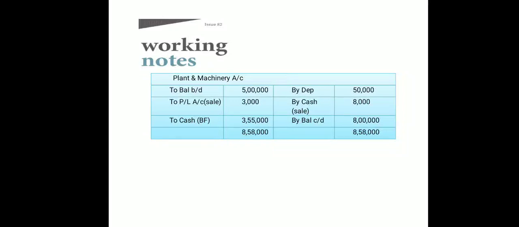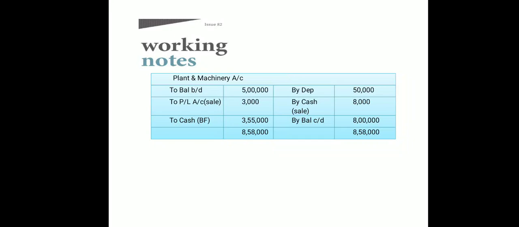But related to plant and machinery, we had a little bit of extra additional information, so it's always better to open the ledger account. It is an asset, so definitely the opening balance goes on the debit side, that is 5 lakh. And we had in the additional information that depreciation on plant and machinery is rupees 50,000. So post that also, by depreciation 50,000.